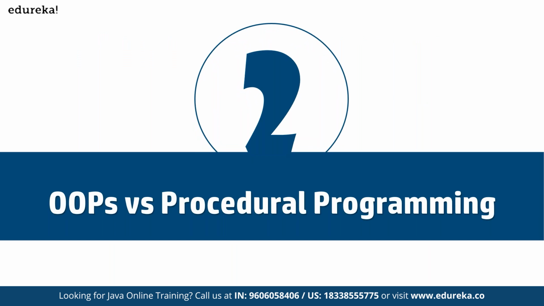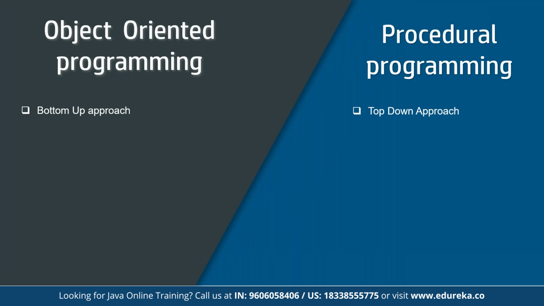Then we have OOPS versus procedural programming. There are multiple components available in OOPS, for example polymorphism, abstraction, and encapsulation, which we are going to discuss step by step. If we compare how OOPS compares with procedural programming, in object-oriented programming we follow the bottom-up approach, whereas in procedural programming we follow the top-down approach.